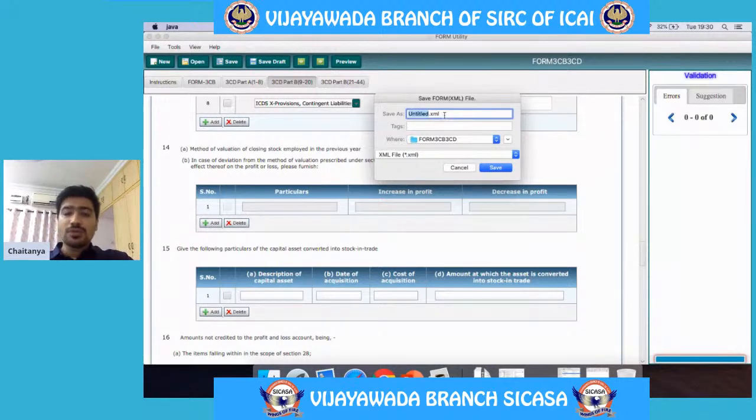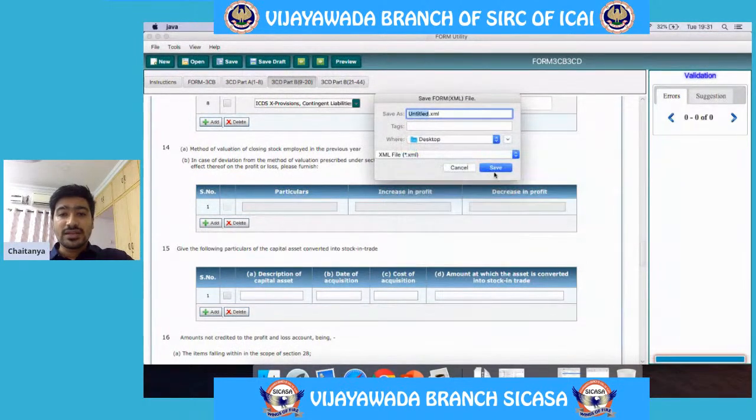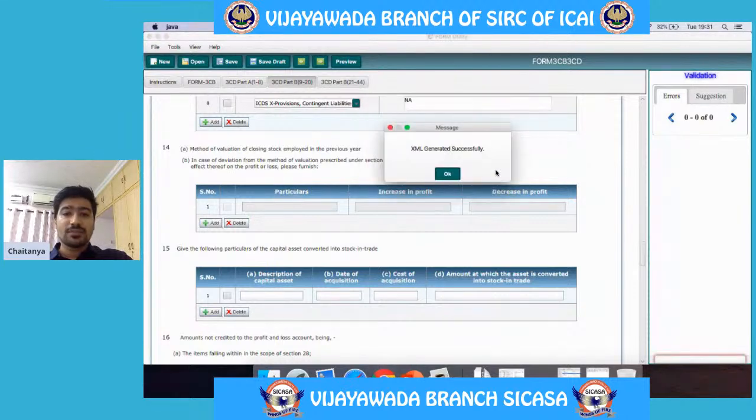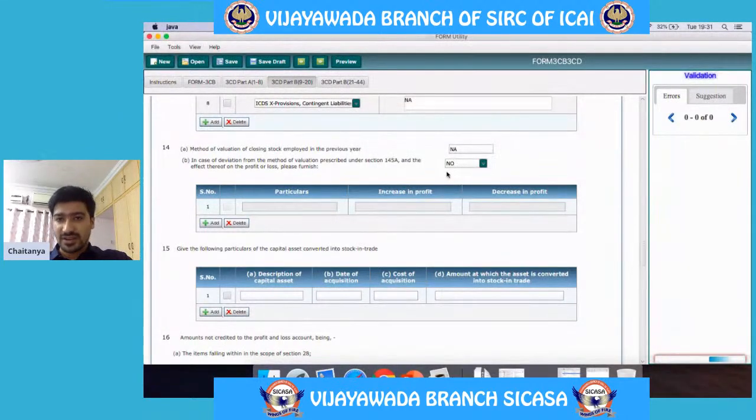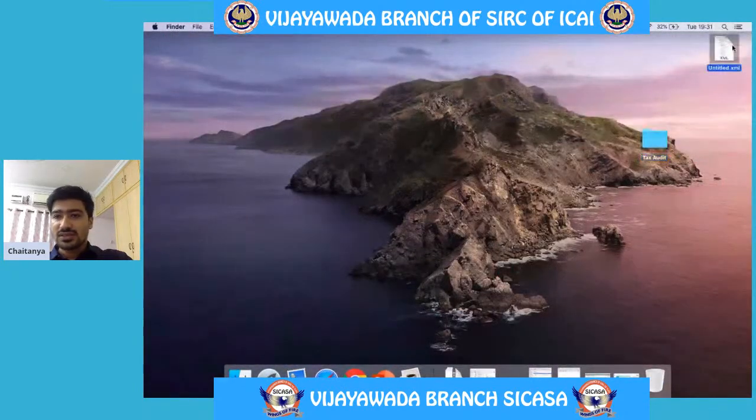You have an option to save it as an XML file. So I am saving it as an XML file on the desktop for the time being. The XML file is generated now.